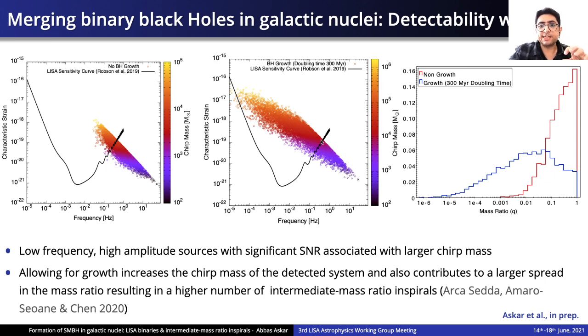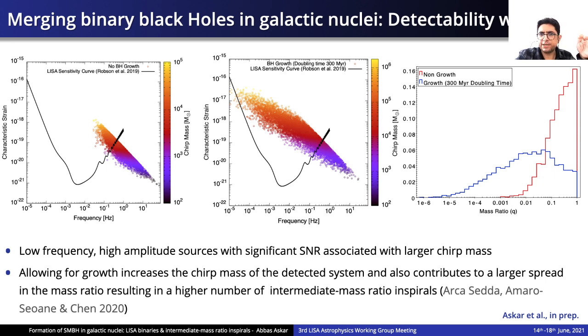So essentially, allowing for growth of the black hole with a reasonable assumption of a doubling time of about 300 mega years, we are able to get this spread. Here we show the mass ratio distribution for the case where we have no growth, and then the case where we allow growth with a doubling time of 300 mega years.